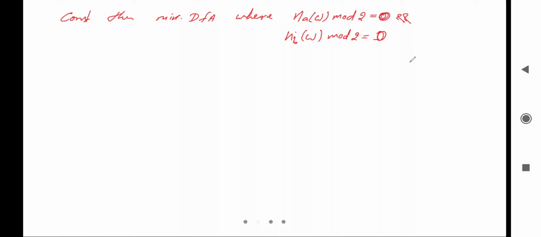Now we need to construct the minimal DFA. So what will be the final DFA? For this one we can construct this final DFA with the help of the cross product method. By doing the cross product of these two individual machines, we can make the final third machine, right? So we'll see the machine for this language and the machine for this language.